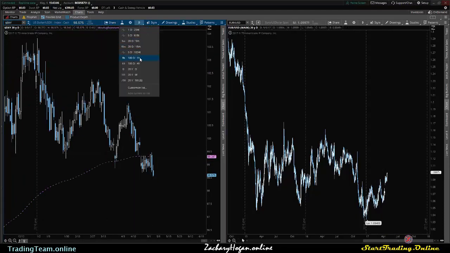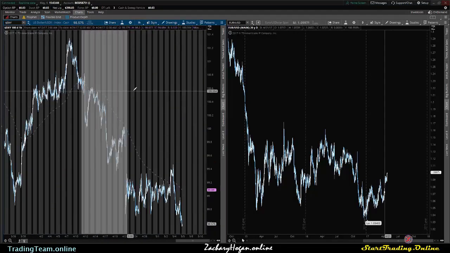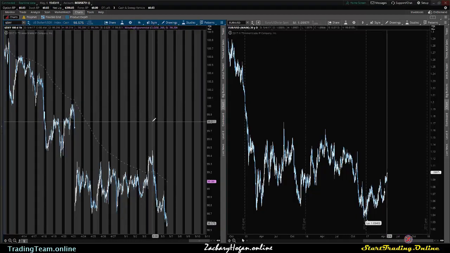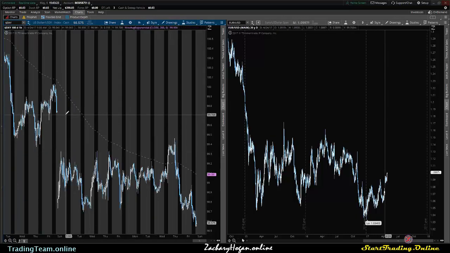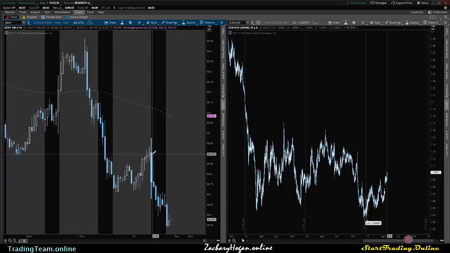We did come up on NFP. My initial bias here for the non-farm payrolls was to see a spike to the upside on the dollar. And of course, I was looking for it to fill the gap. Now, obviously, that did not happen. If we zoom in a little bit more, the NFP candle happened right here. So you can see we did get that initial spike to the upside, just followed by a lot of bearish movement for basically the entire day after that.